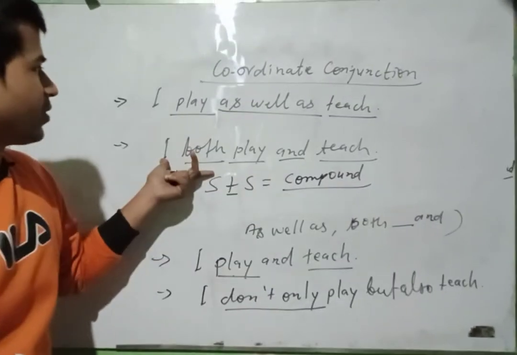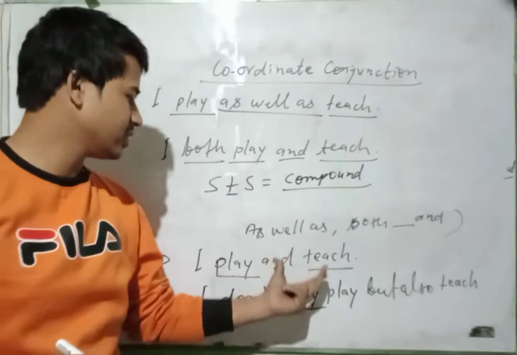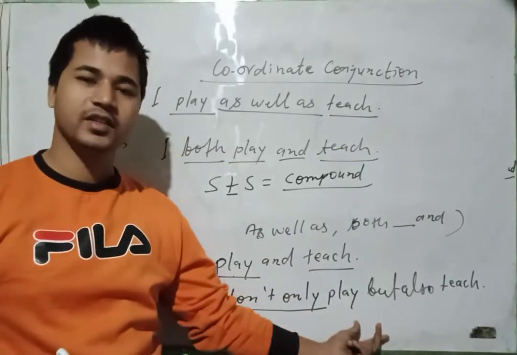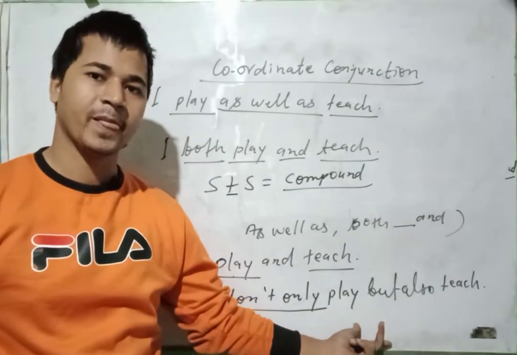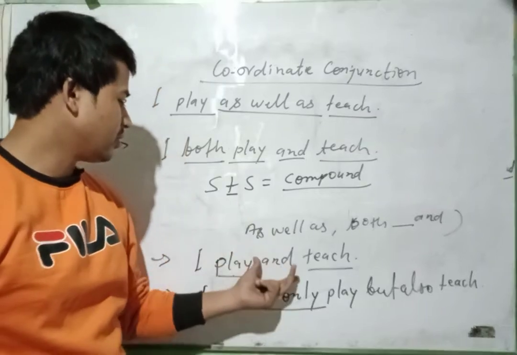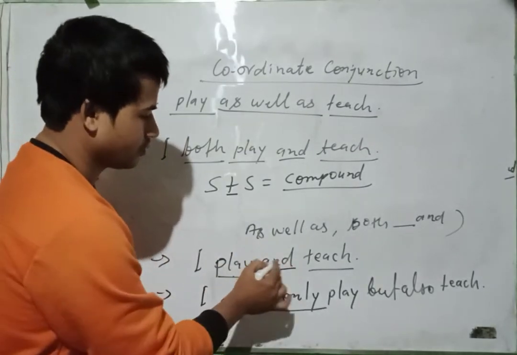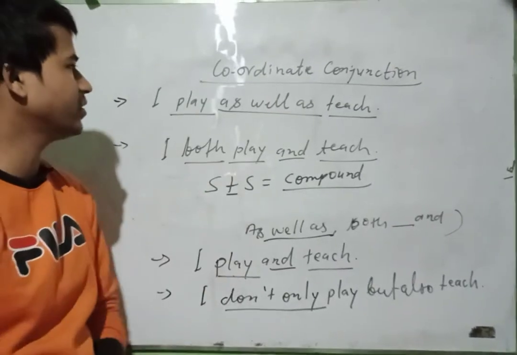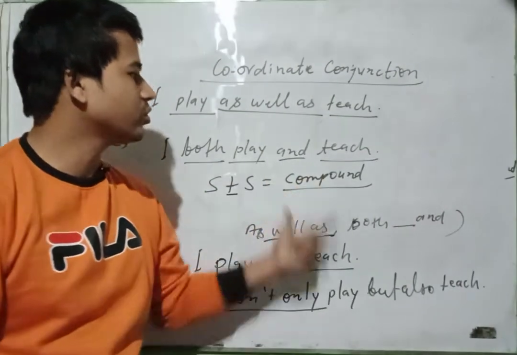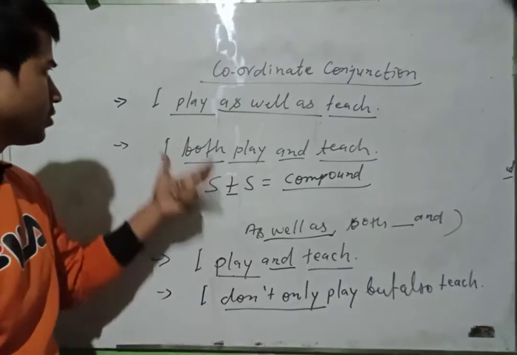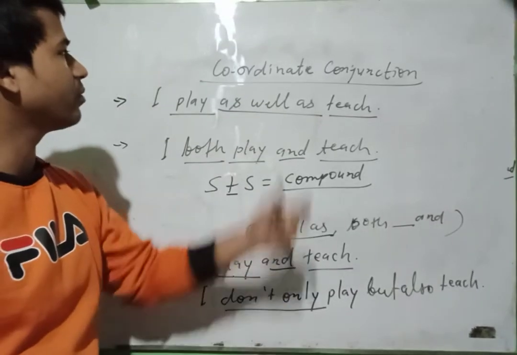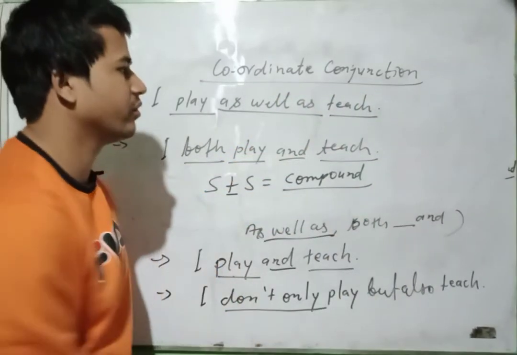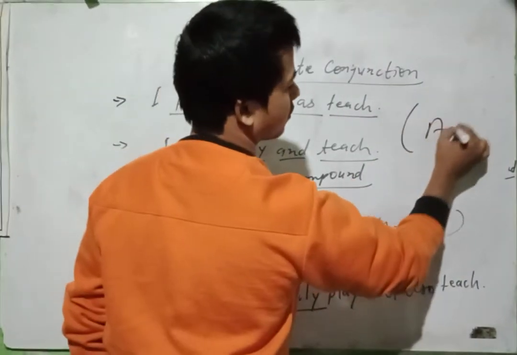Okay, this is a compound sentence, and this is also a compound sentence, and this is also a compound sentence. I hope you understood the concept of this. I can show you more examples of this. So this is your first topic of coordinate conjunction, that is, we are studying addition.